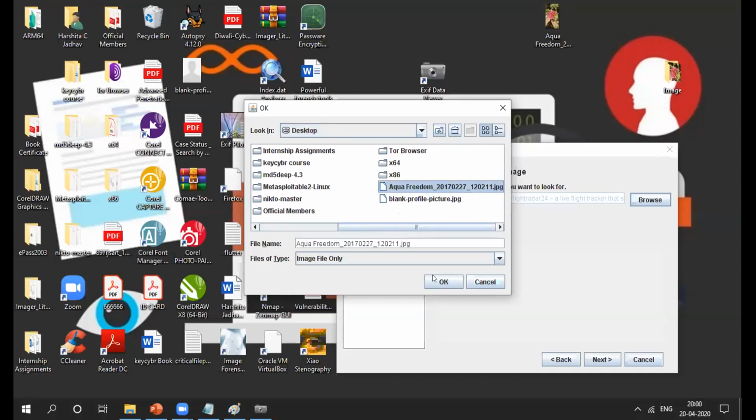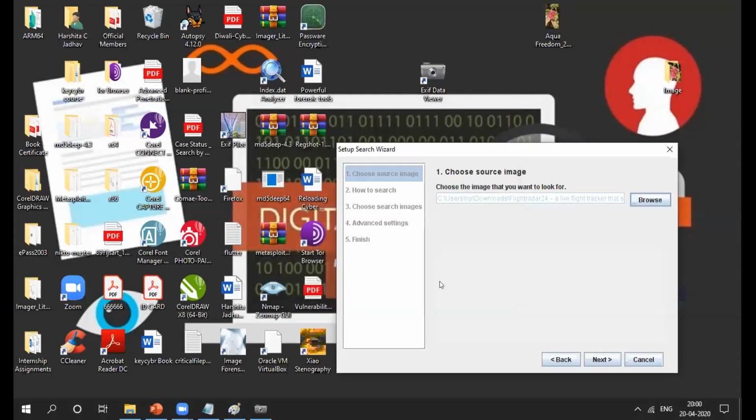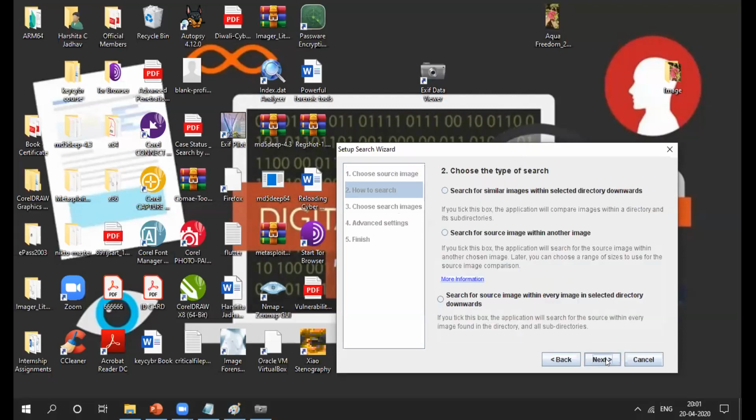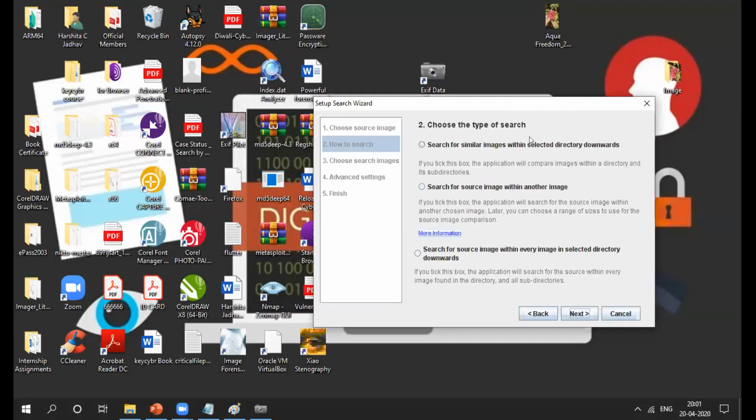Here is my image, right? So I'll go for next. Here you can choose the type of search. Search for similar images within the selected directory downwards. Search for a source image with another image. Search for a source image with every image in the selected directory downwards, right?